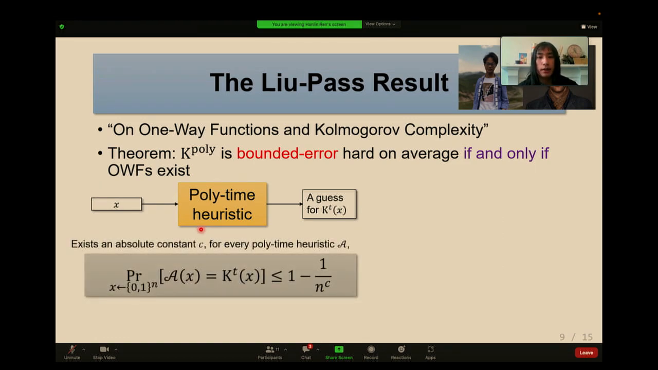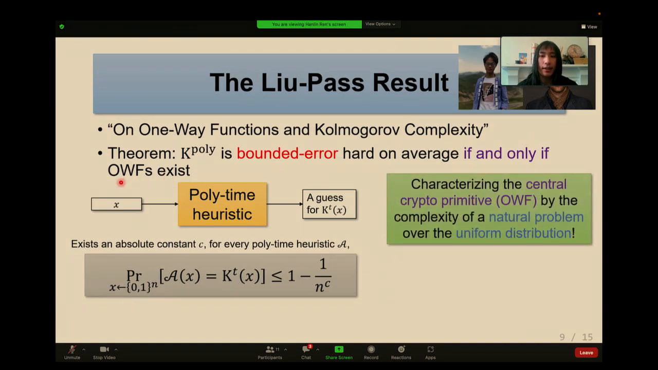We say K-poly is bounded-error hard on average if there is an absolute constant c such that for every polytime heuristic A, if we feed a uniformly random x to this A, then the probability that A outputs K^t of x correctly is at most 1 minus 1 over n to the c. So this is the definition of K-poly being bounded-error hard on average. Liu and Pass show that this is also equivalent to the existence of one-way functions.